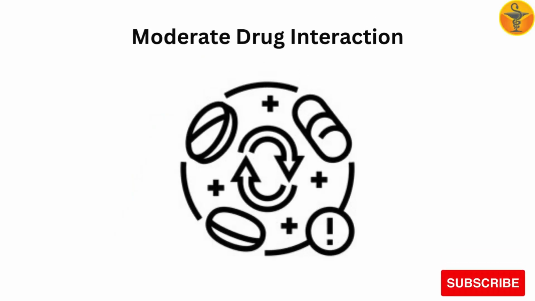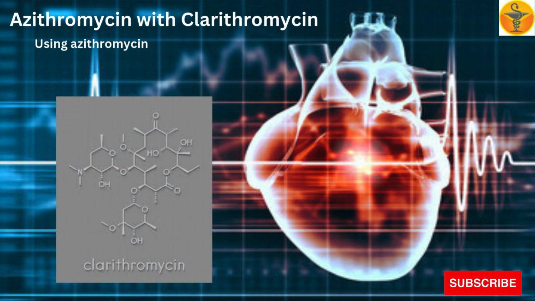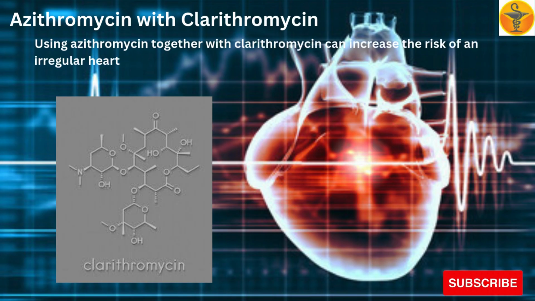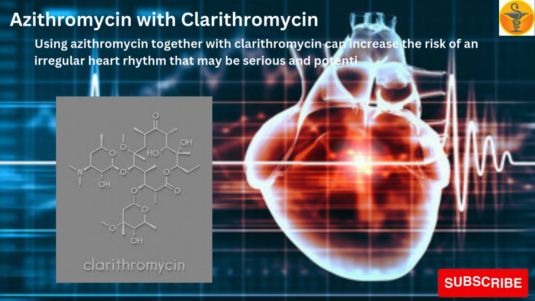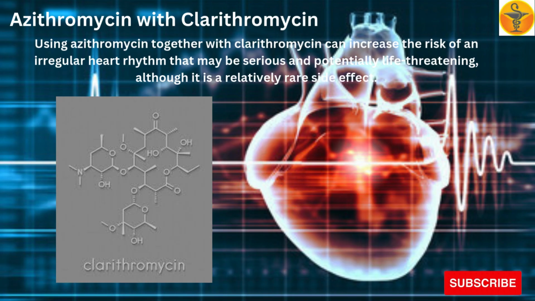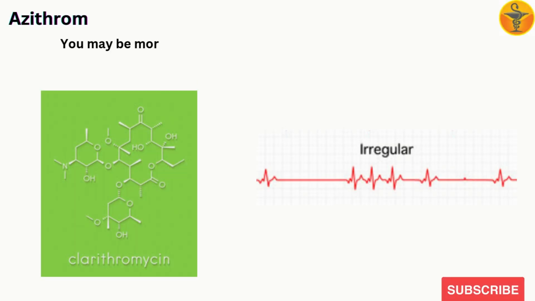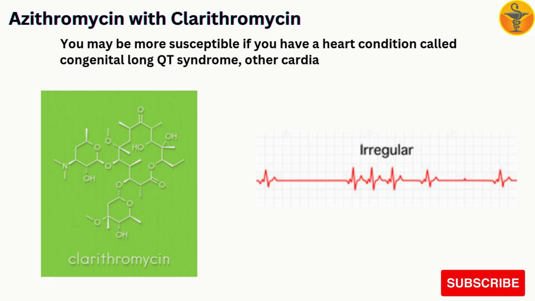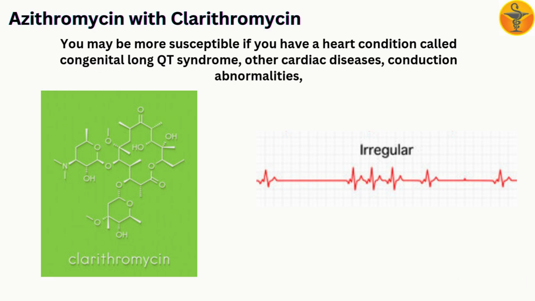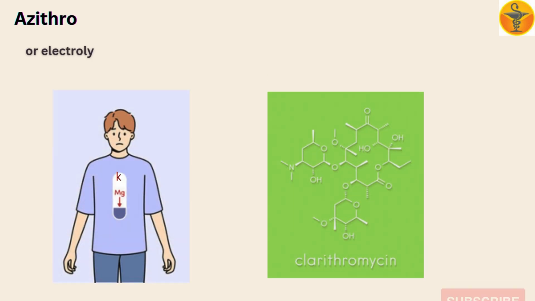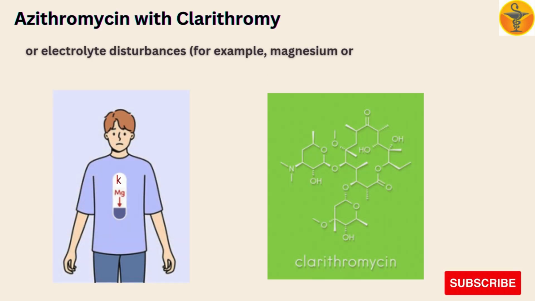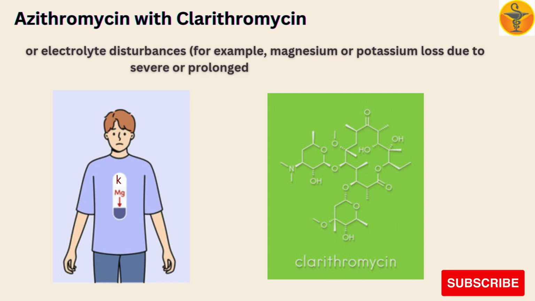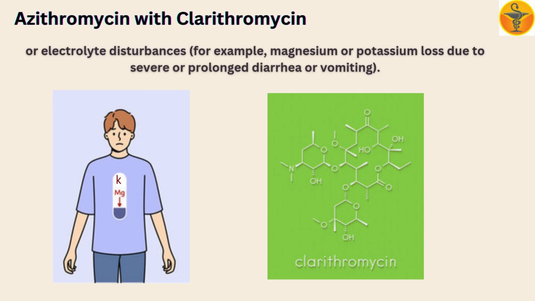Moderate drug interaction, azithromycin with clarithromycin. Using azithromycin together with clarithromycin can increase the risk of an irregular heart rhythm that may be serious and potentially life-threatening, although it is a relatively rare side effect. You may be more susceptible if you have a heart condition called congenital long QT syndrome, other cardiac diseases, conduction abnormalities, or electrolyte disturbances, for example, magnesium or potassium loss due to severe or prolonged diarrhea or vomiting.